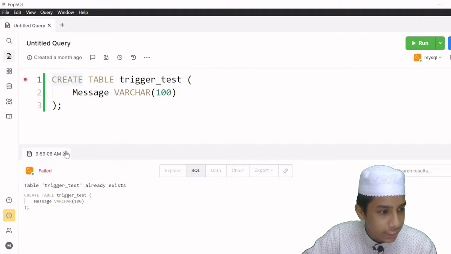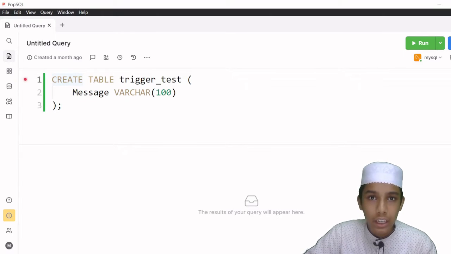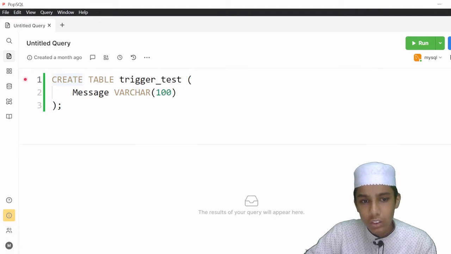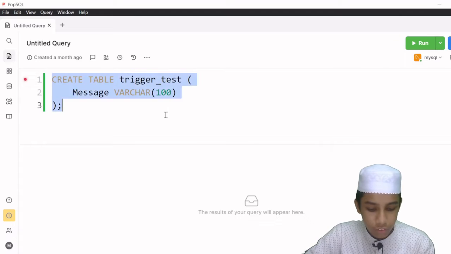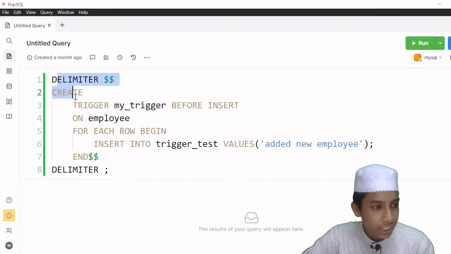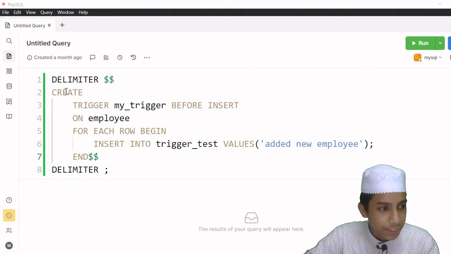So now I am going to write a trigger which says something like, hey, when I'm inserting something into the employee table, I should get a message that this thing has been inserted. First of all I want to show that program, then I can explain it to you. So I am going to paste that program here. As you can see here, I have the delimiter and all of this. I am going to talk about the delimiter after some time. First of all I will be talking about this program and how it's going to work.